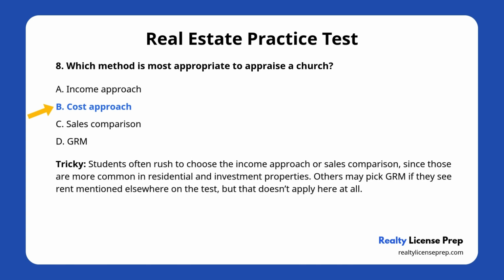This question is tricky because students often rush to choose the income approach or sales comparison, since those are more common in residential and investment properties. Others may pick GRM if they see rent mentioned elsewhere on the test, but that doesn't apply here at all. So when you see a building that doesn't sell often and doesn't produce rent, like a church, the cost approach is the correct appraisal method.